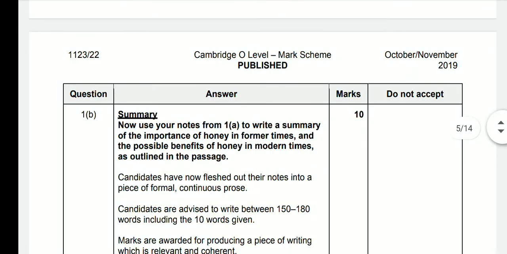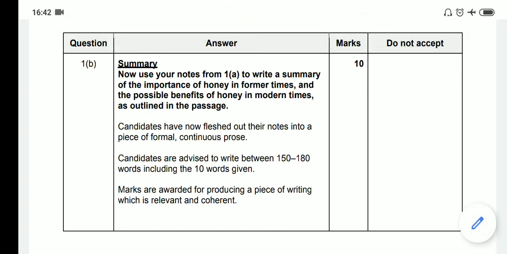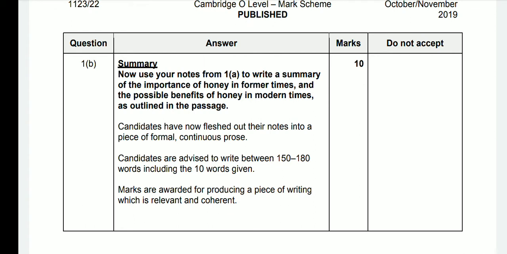Then you need to write the summary, and these are the points. Now see the marking scheme very carefully. Now use your notes from 1A to write a summary of the importance of honey in former times and the possible benefits of honey in the modern times. As you can see, you need to write the summary for the content points. You do not need to write the summary of the whole passage.